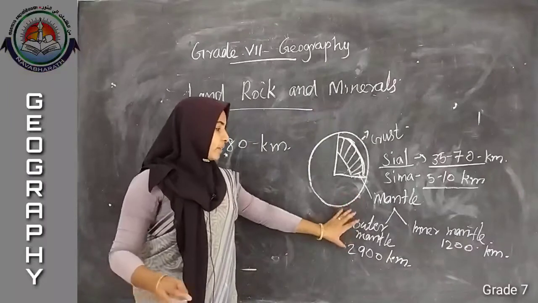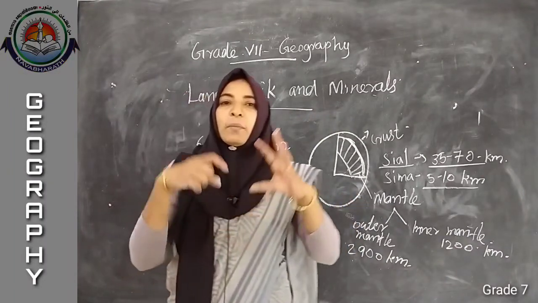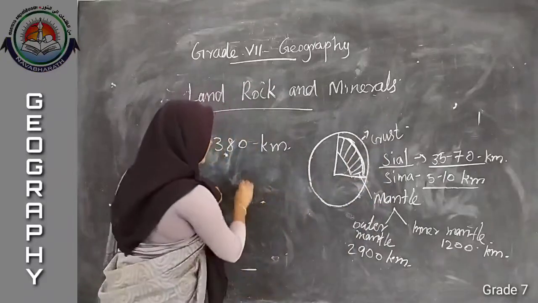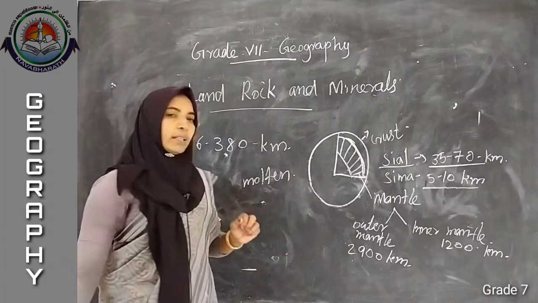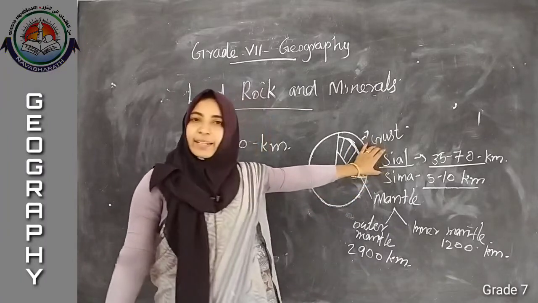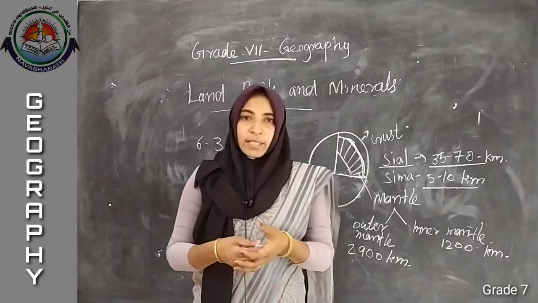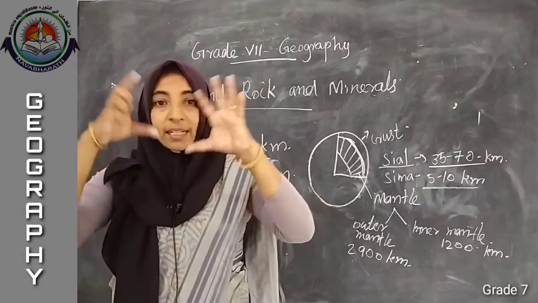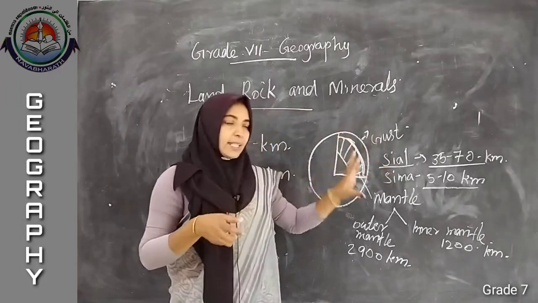Listen, what is the stage of a mantle? That is in a molten stage. What is the stage of a crust? That is in crystalline rocks. Crystalline rocks, that means a hard part of our earth. That is known as a crust.